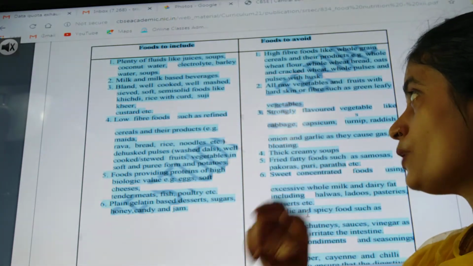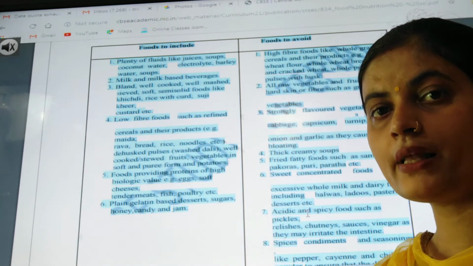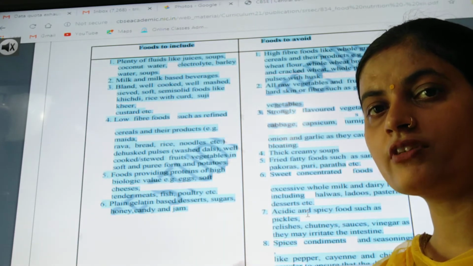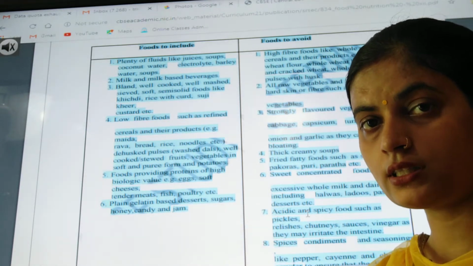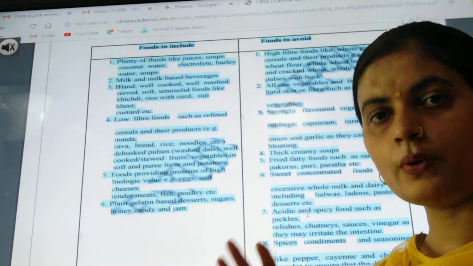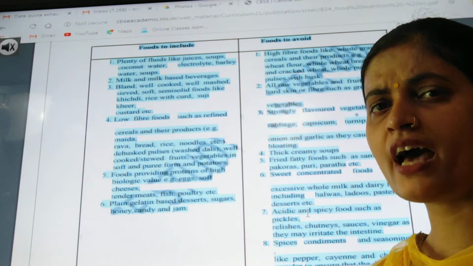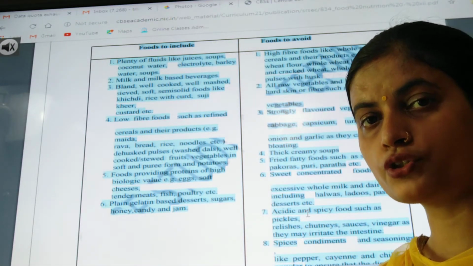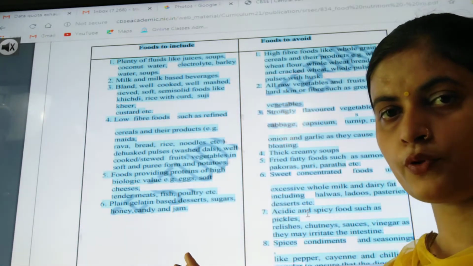The second point which we have to include is milk and milk based beverages. Why milk and milk based beverages? Beverages here means drinks which are made by adding milk, like buttermilk, which we have discussed. It is included in the diet because milk is considered a complete food which has all the essential things which should be there in the food. So that's why milk and milk based products.